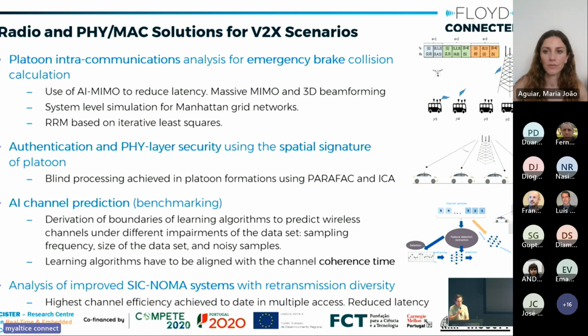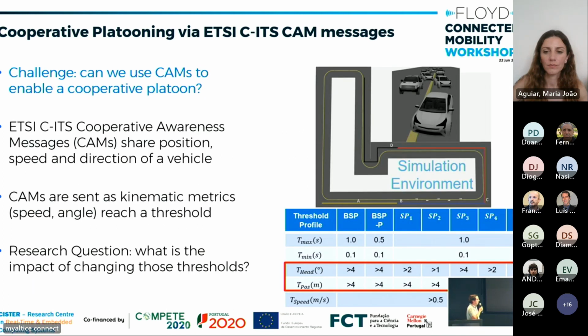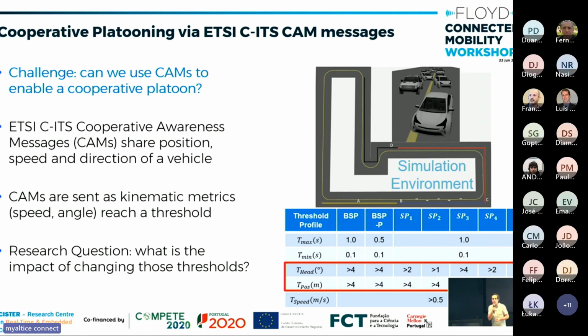So moving forward to the second topic, I will talk about the work that has been ongoing at CISTER for some time, which is cooperative platooning. In this case, we ask the question, can we use cooperative awareness messages, which are essentially messages defined by the ETSI ITS standards, where each car periodically sends, let's say every 10 times a second, its position, speed, and direction.